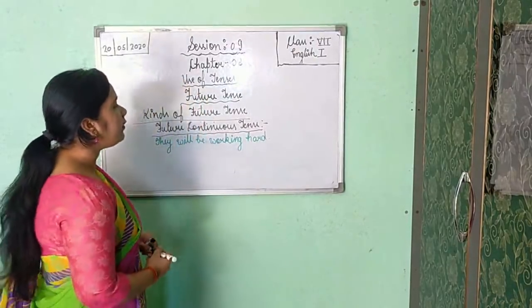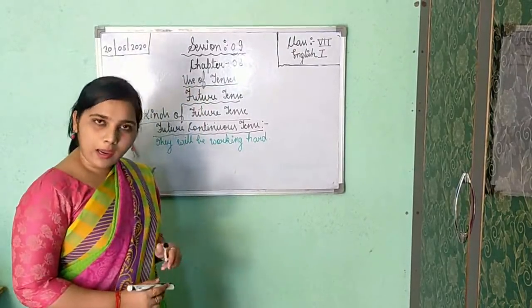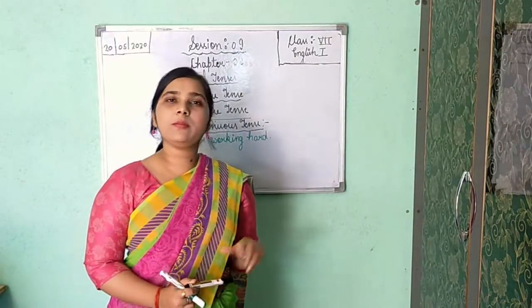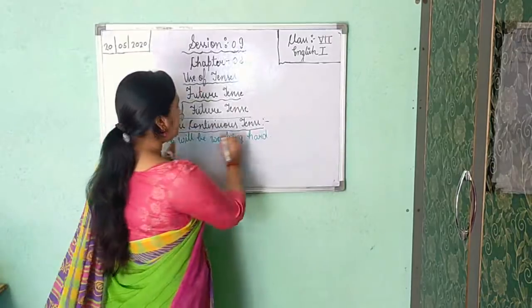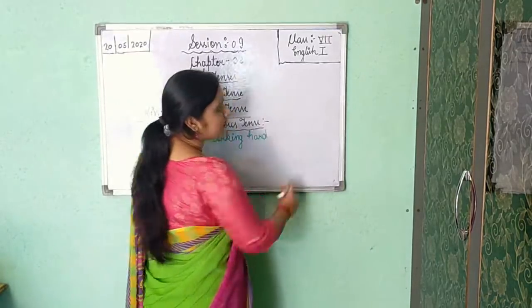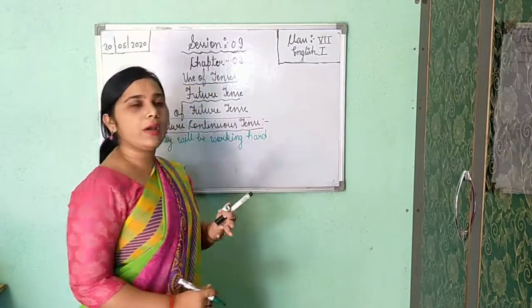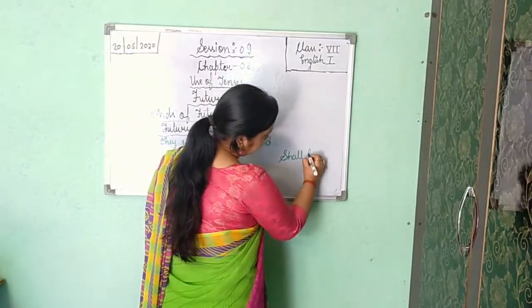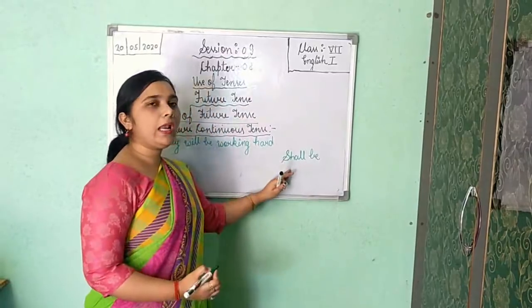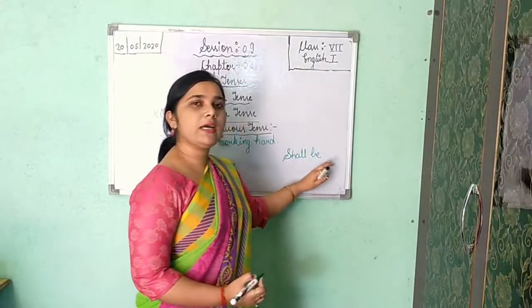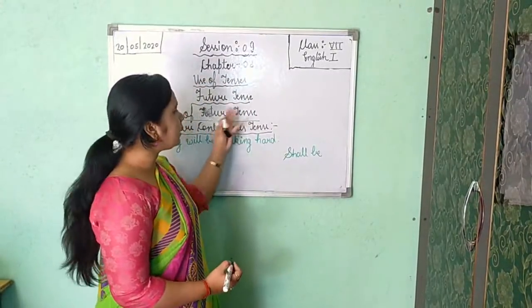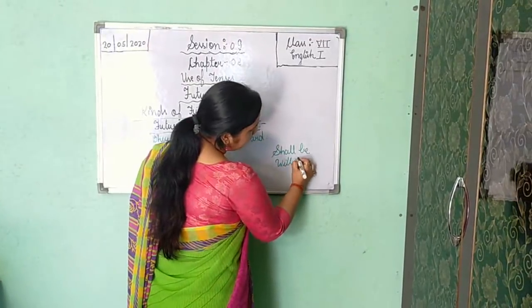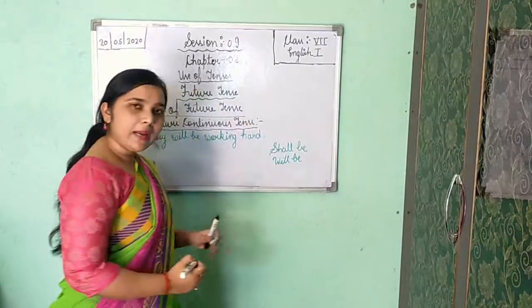Now see the helping verb of future continuous tense. As I have told you, in simple future tense you are getting two helping verbs, shall and will. So here in future continuous tense again you are going to get two helping verbs. First one is shall be. In shall only add be. So here it is the helping verb of future continuous tense. And the other one is will be. Shall be and will be.